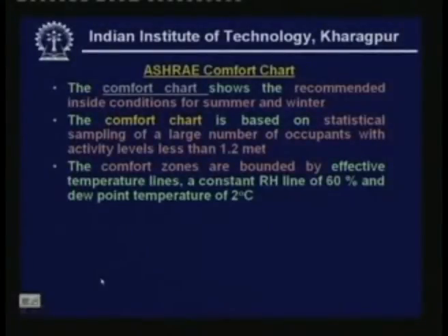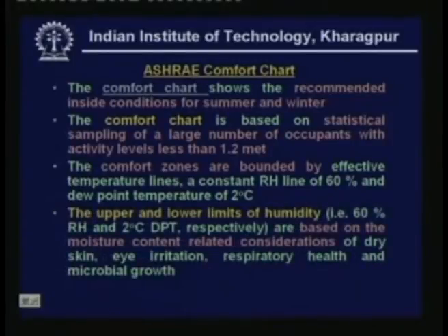So this is the comfort chart, as I said. You might have noticed that the comfort zones are bounded by effective temperature lines, a constant relative humidity line of 60% and a dew point temperature of 2 degree centigrade. The upper and lower limits of humidity, that is 60% relative humidity, which is the upper limit, and 2 degree centigrade dew point temperature, are based on moisture content related considerations such as dry skin, eye irritation, respiratory health and microbial growth. All these problems are related to the moisture content. So these upper and lower limits for humidity are based on these considerations.